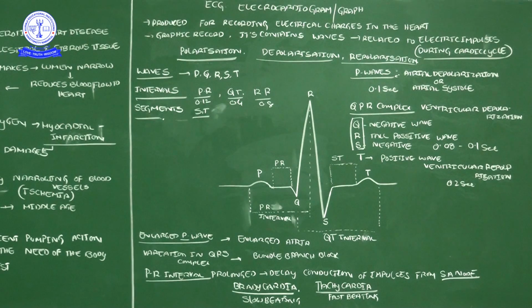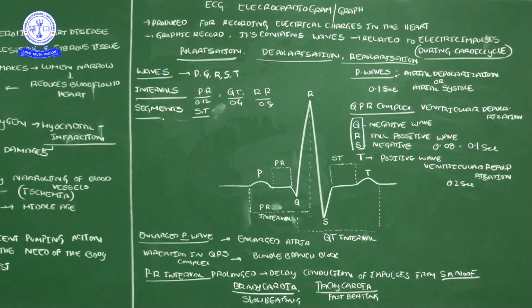So here I mentioned the first point: it is produced for recording the electric charges in the heart. Sir, how does the heart contain electric charges? Whether you remember or not, recall the cardiac cycle. In the cardiac cycle, the sinoatrial node generates the action potential. Action potential is nothing but electricity. By that electric potential, the impulse is transmitted to the AV node, the atrioventricular node. Then onwards through the bundle of His and the Purkinje fibers, the whole heart gets the electric impulse through these nodal tissues. So that electric impulse is recorded by the electrodes.